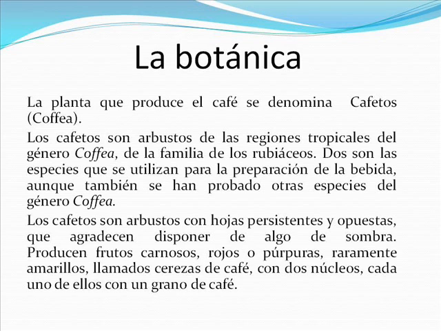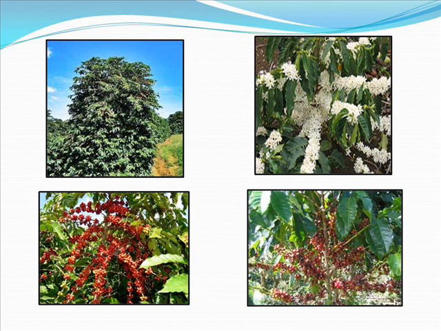There are 2 species used for the preparation of the beverage, but other species of the genus Coffea have also been tested. Coffee plants are shrubs with opposite and persistent leaves, and they appreciate having some shade. They produce fleshy, red or purple fruits, rarely yellow, called coffee cherries, with 2 cores, each with a coffee bean. Here we have a photo of coffee plants.